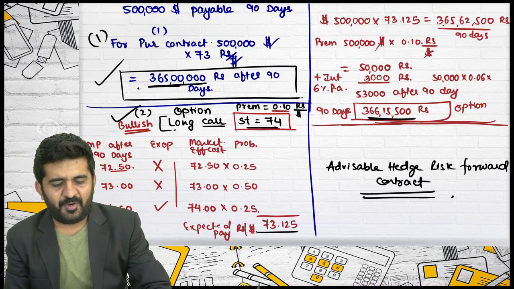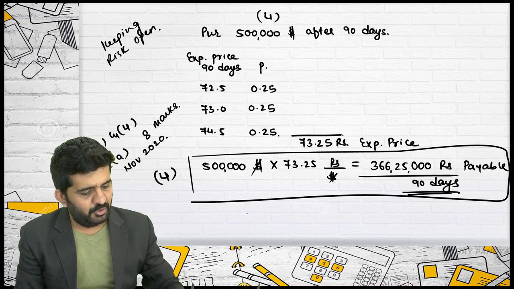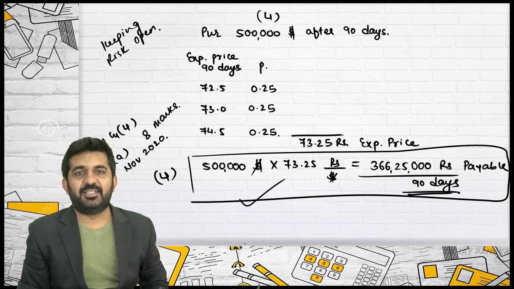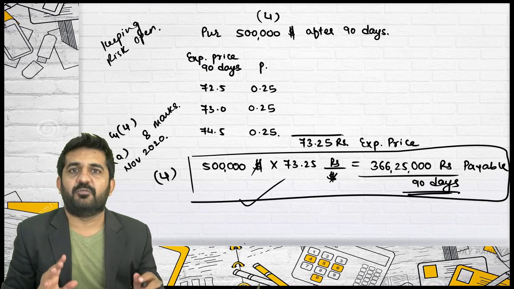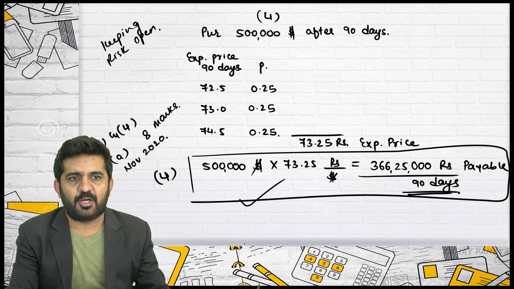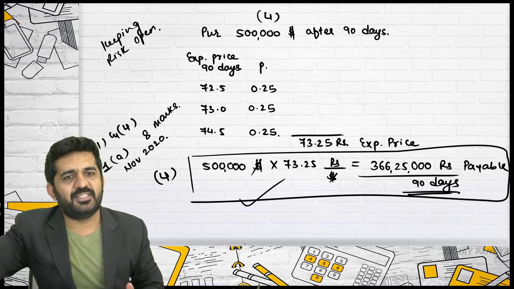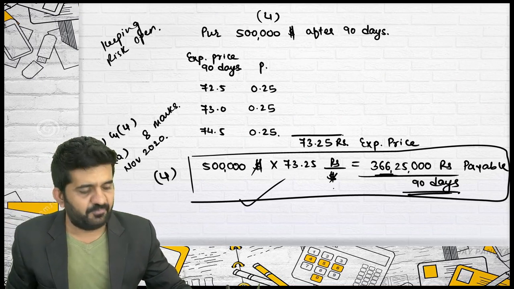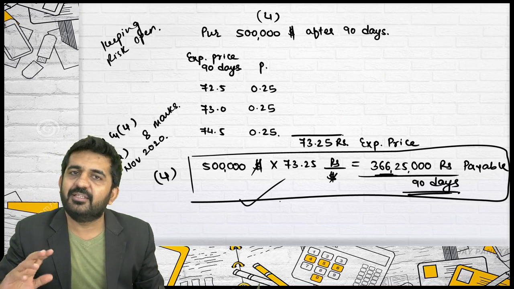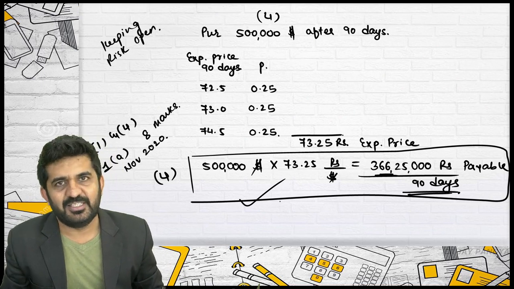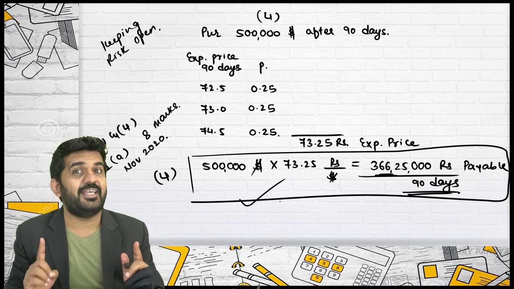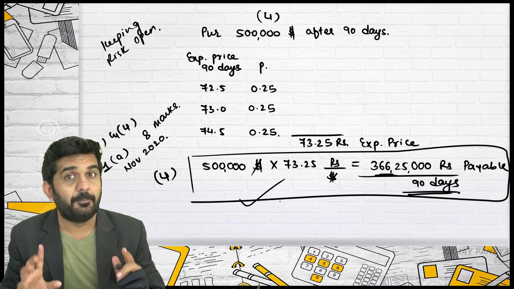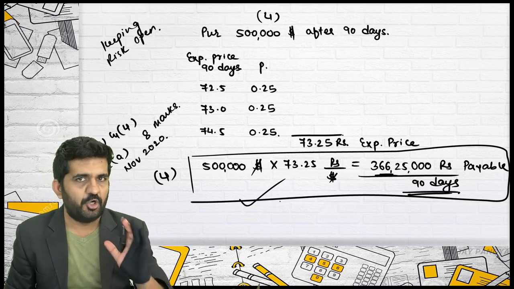So you will have to find this out, and compare whether the forward is advisable or not. If the answers look like this, then forward is advisable. If this is a lower figure, then forward is not advisable. This was asked for 8 marks, and people were saying that it was a difficult question paper, which it actually was not. Believe me, it was not.